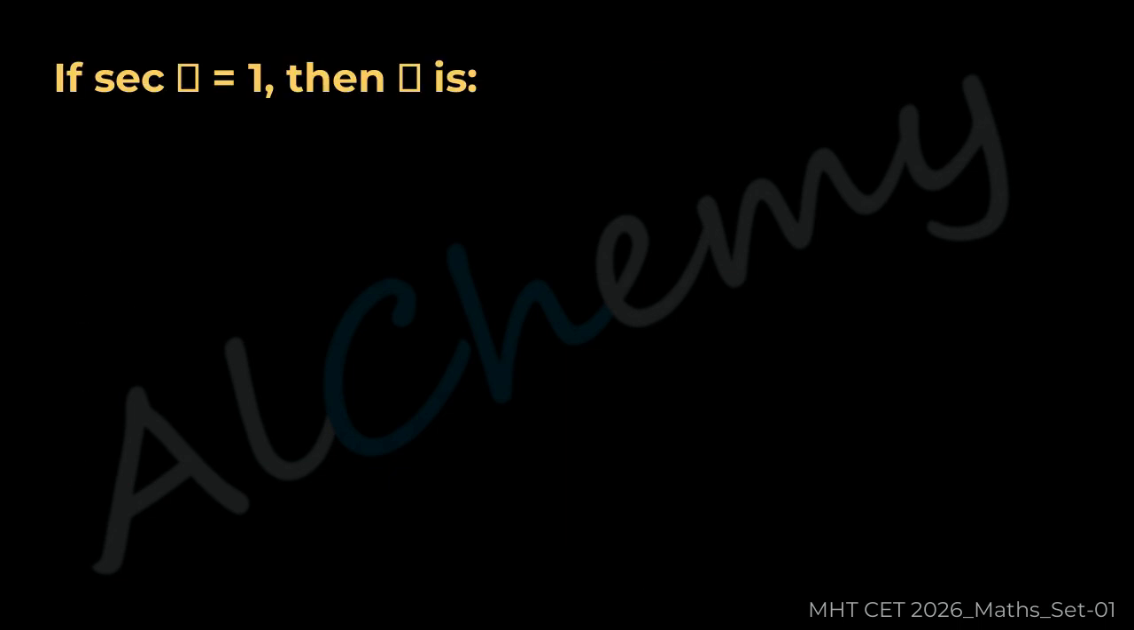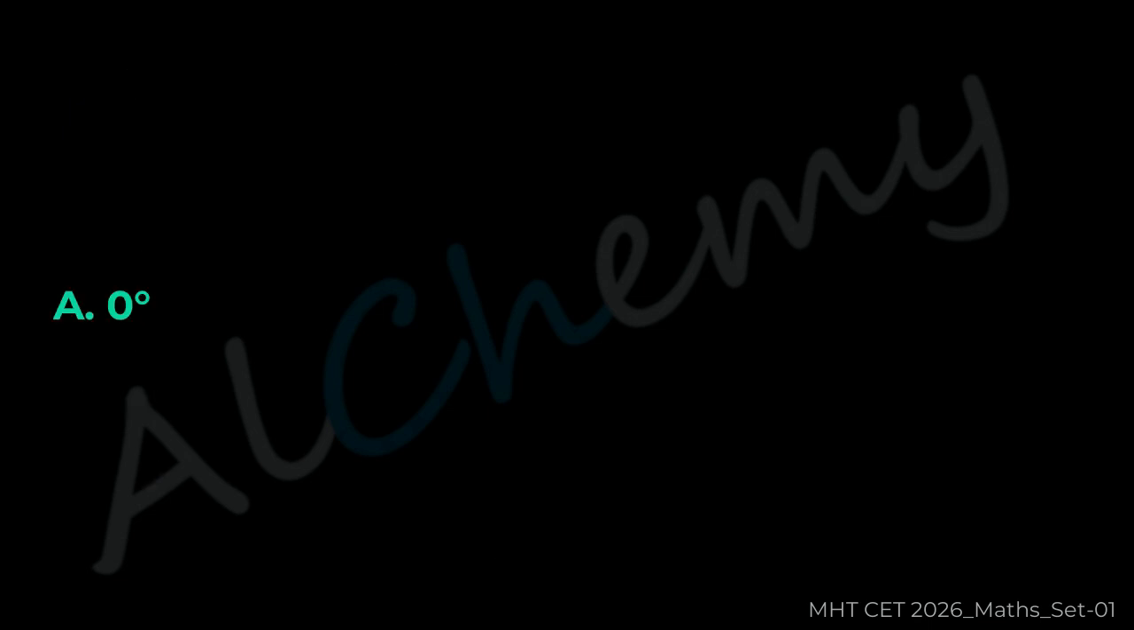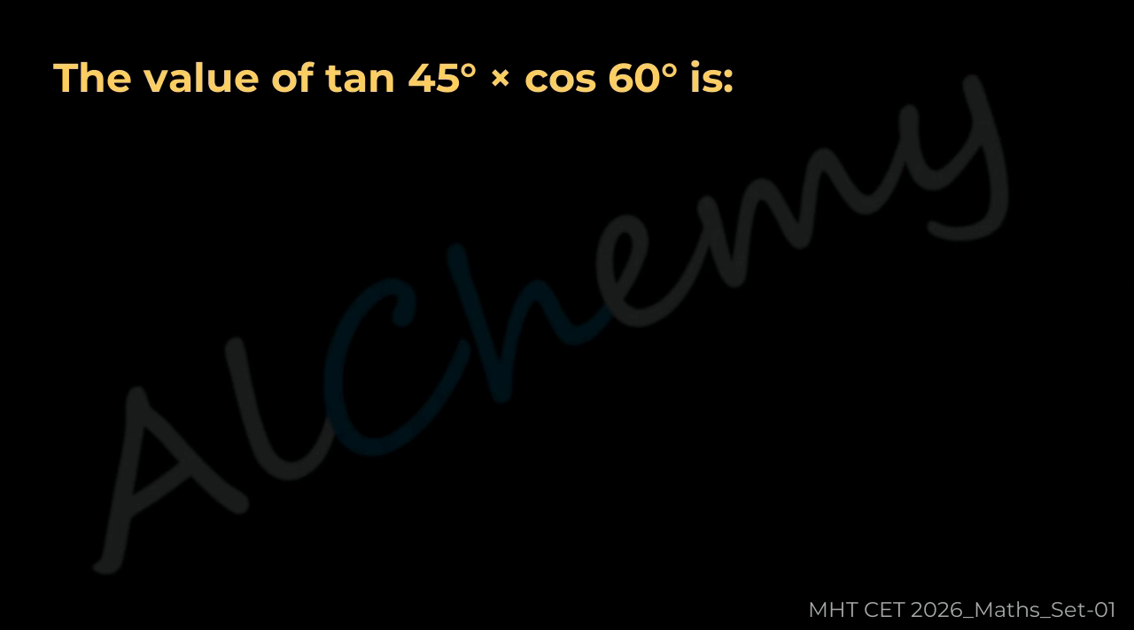A 0 degrees, B 30 degrees, C 45 degrees, D 60 degrees. The correct answer is A 0 degrees. Question 30. The value of tan 45 degrees times cos 60 degrees is.